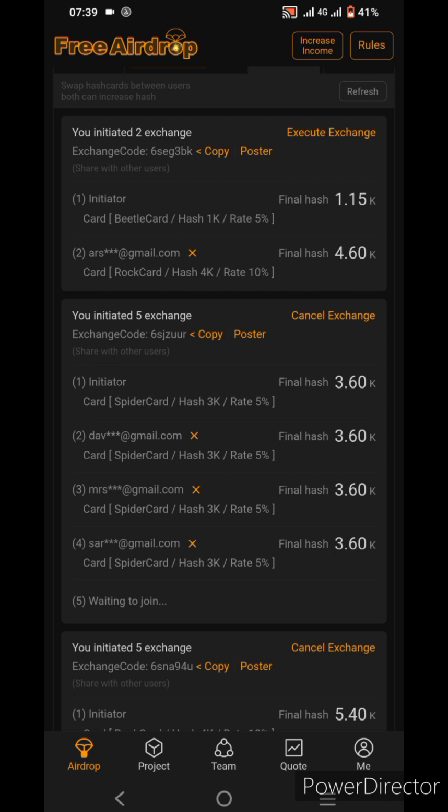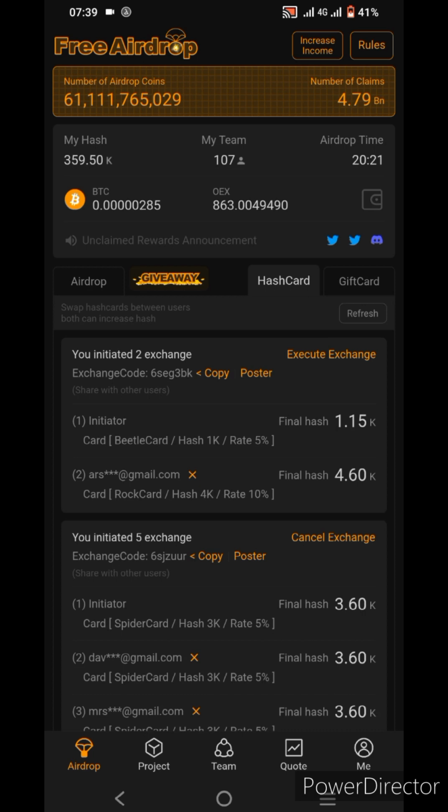It's a real and valid project. Satoshi core mining, then OEX mining.